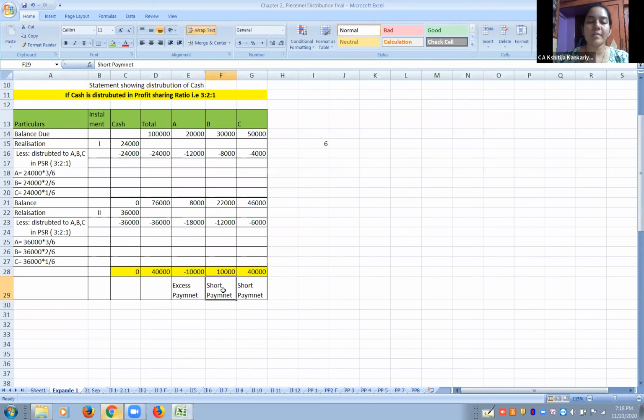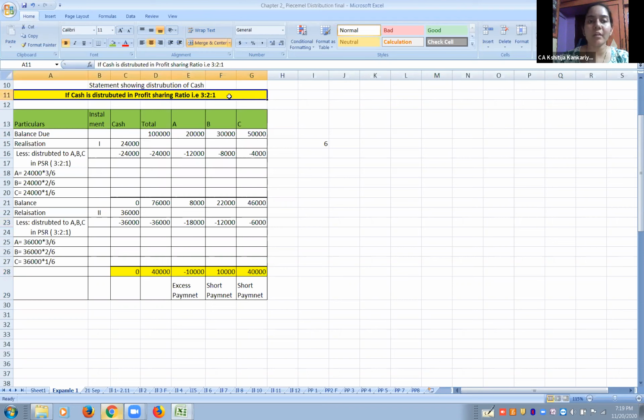He did not receive 10,000. And C did not receive 40,000. 40. Positive number shows short payment. Negative number shows excess payment. Okay. So this looks a little bit weird, right? Even though C had to be given 50,000, he still got the lowest payment, even though he put in the most capital. Only because of the profit sharing ratio.